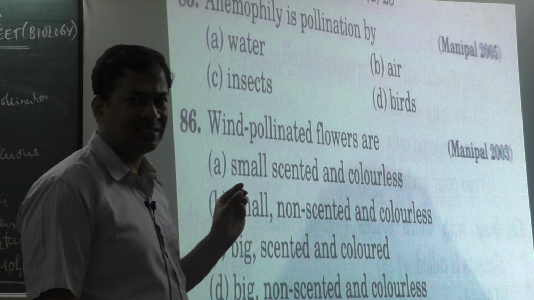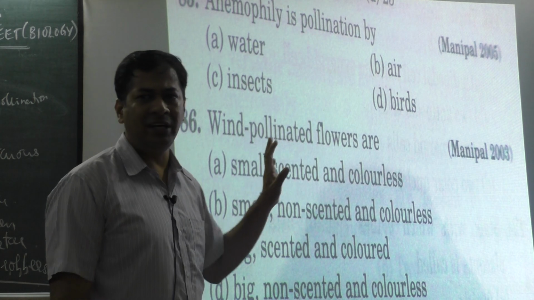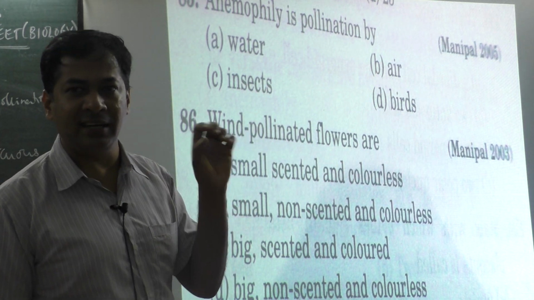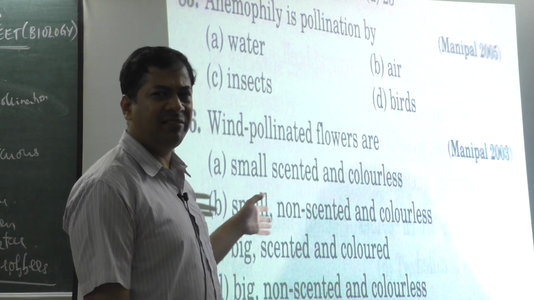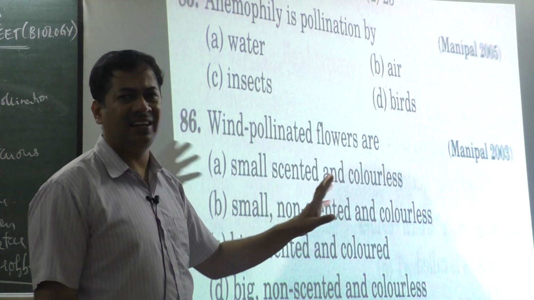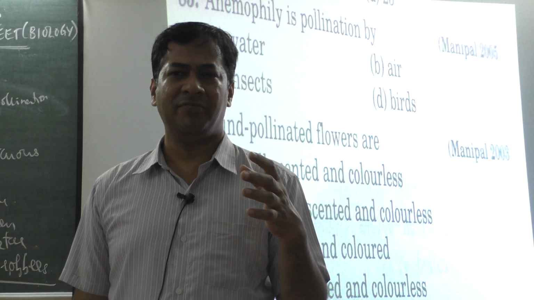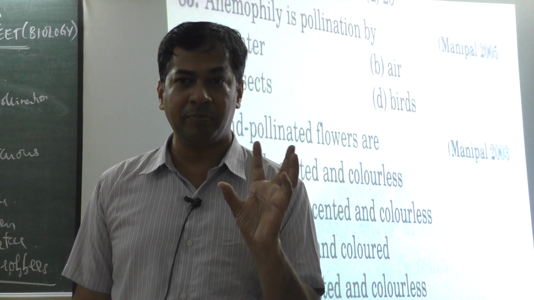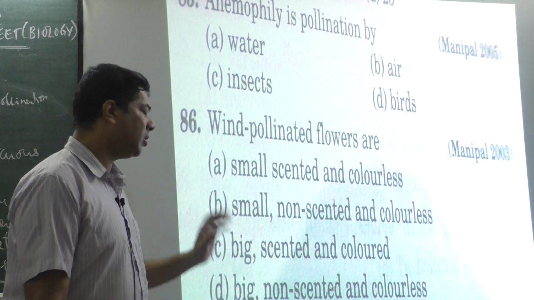Small flowers, then non-scented. Smell is not required because wind doesn't take a smell. If it is insect, definitely it wants that smell. It will get attracted to the smell. But here wind doesn't care for all these things. So it should be small, non-scented and colorless. Color doesn't matter for wind pollination. If it is insect pollination, then it should be bright colors to attract insects. So it is very simple. It should be option B.